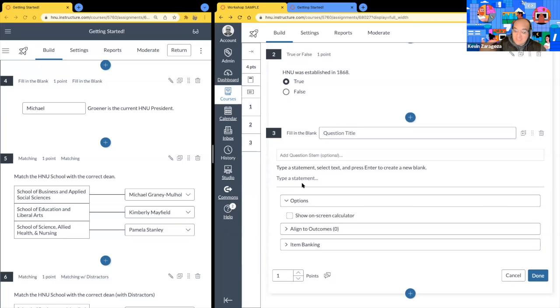I think my assumption is that it's probably a little bit too hard to code it in the fill in the blank in this because this is more universal. So the easier way with Canvas to do is just to select a different area because this part could be a little confusing. It doesn't go in the title, it doesn't go in the stem, it goes in this new area. And this only applies to fill in the blank.